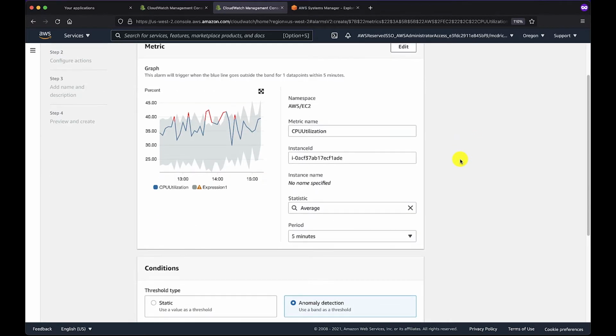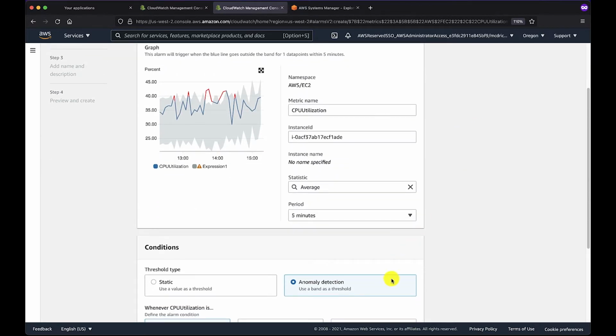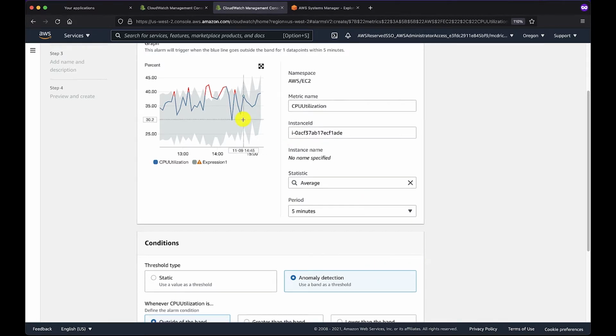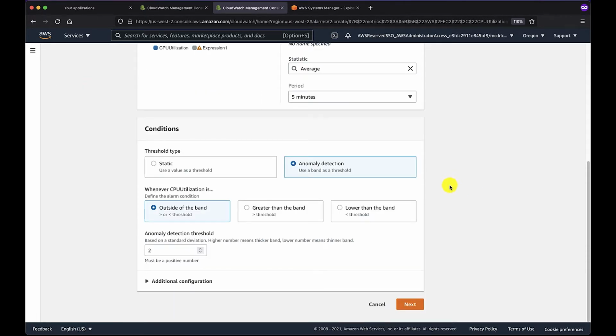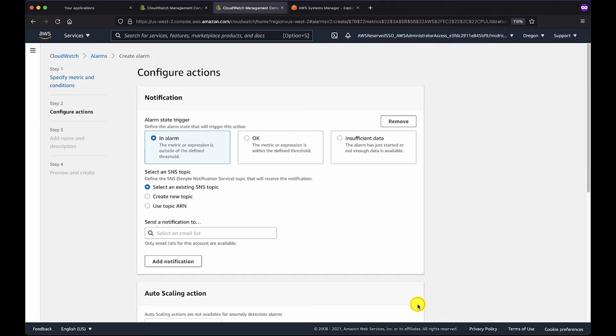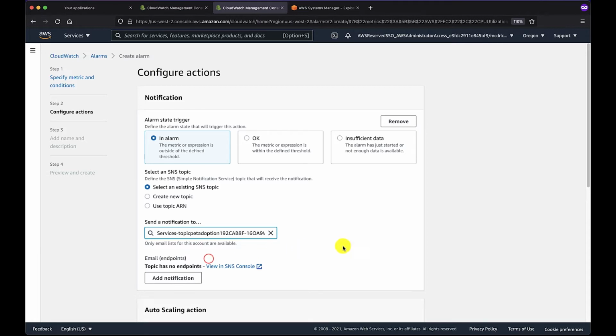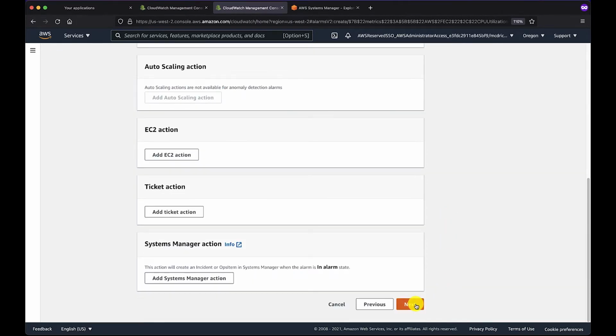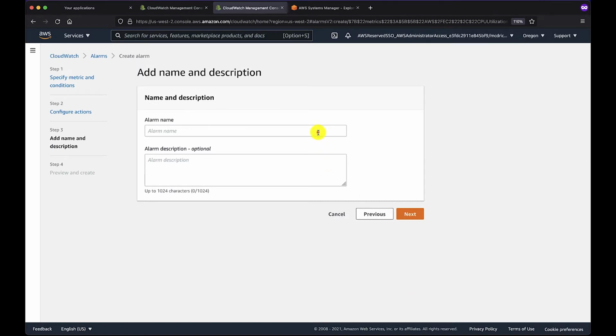And from here, because we've already added an anomaly detection band, it's already giving us a preview of what that band may look like. We'll just go ahead and create an alarm. I will send a notification to an SNS topic in this particular case. And then with that, we are all set.